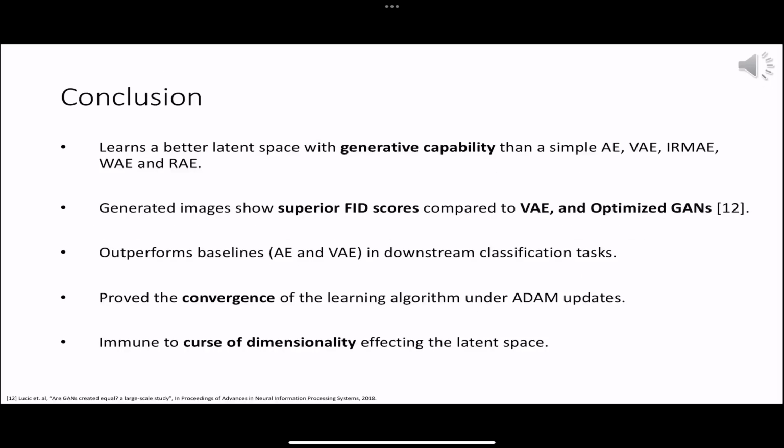In summary, our findings indicate that integrating a low-rank constraint into a standard autoencoder results in a more effective latent representation of data. This enhanced model not only generates higher quality images from latent spaces but also shows improved performance in downstream tasks. Moreover, it provides robust mathematical guarantees that reinforce the empirical evidence we have observed.